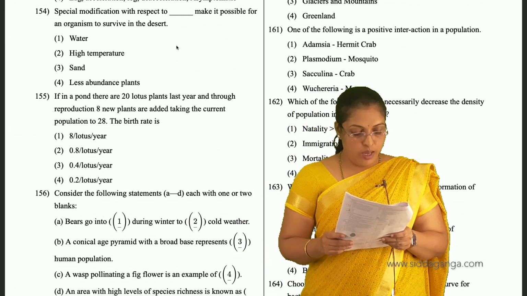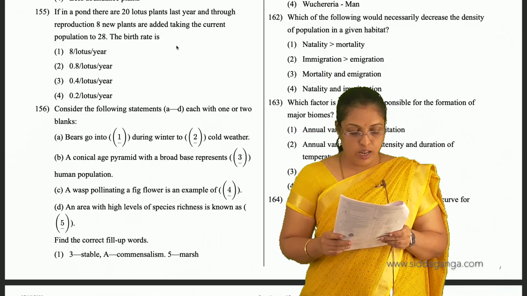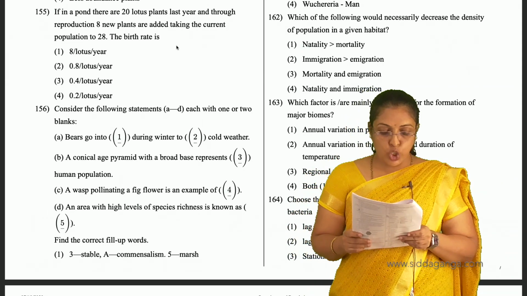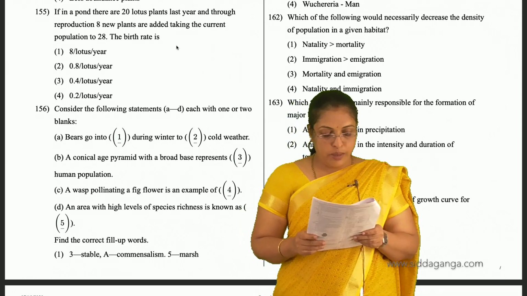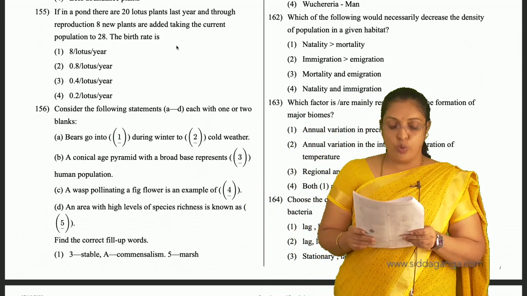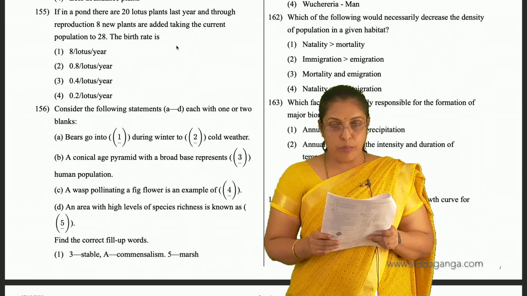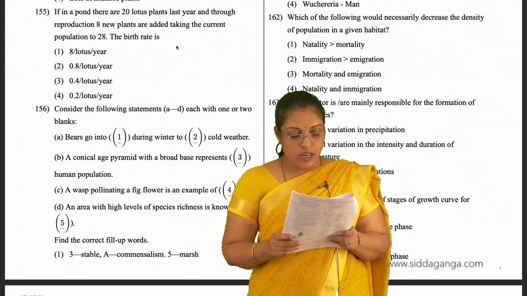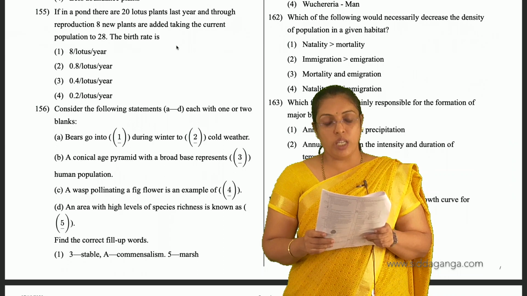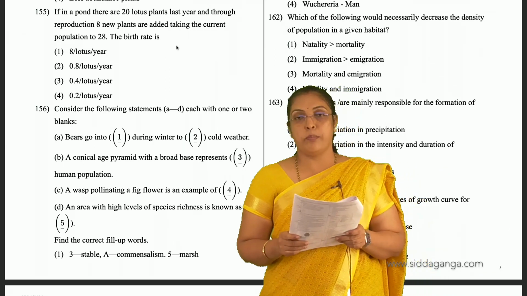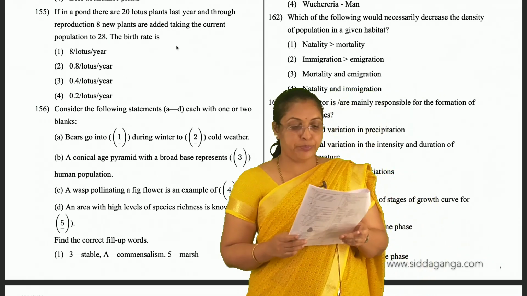And 155, if in a pond there were 20 lotus plants last year and through reproduction 8 new plants are added, taking the current population to 28, the birth rate is? So we have to take the number of population increase, that is the number of lotus added, 8, divided by the initial 20. So 8 divided by 20, we get 0.4 lotus per year. So third is the answer for 155.